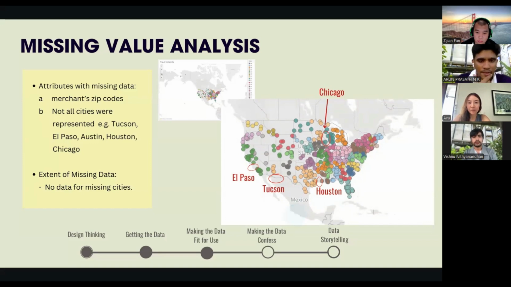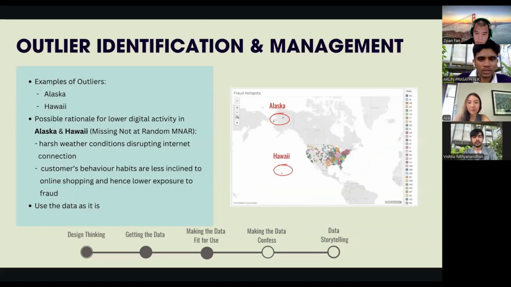Next slide. So when looking at outliers, two regions stood out. One is Alaska and the other is Hawaii. Starting with Alaska, we noticed much lower digital activity compared to other states. This could be due to harsh weather, which might disrupt internet connection and also the lifestyle. The people in Alaska might be less inclined to shop online, which could be the reason for less exposure to online fraud. This kind of missing data is what we call missing not at random, because the reason for missing information isn't random. It's tied to these specific conditions.